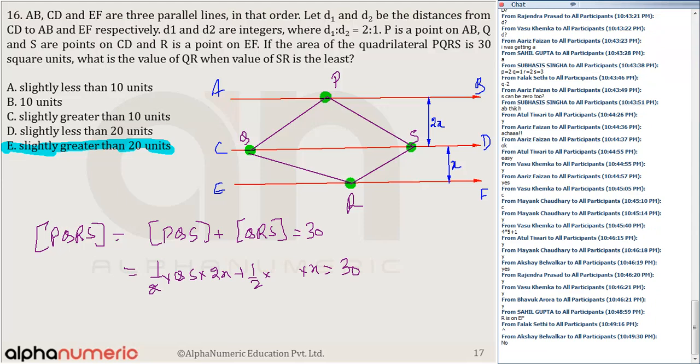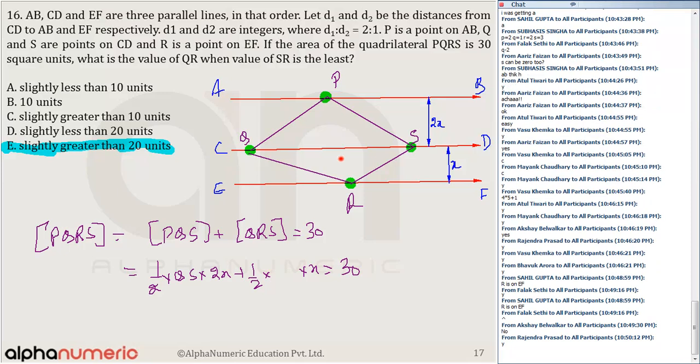और इतना भी करने की जरूरत नहीं है, मैं तो डायरेक्टली कर सकता हूँ. Can you say that the ratio of the height? Base is saying the heights are in the ratio 2:1. So the area will also be in the ratio 2:1. Please tell me, why write so many equations? Yes or no? So area will also be in the ratio 2:1.